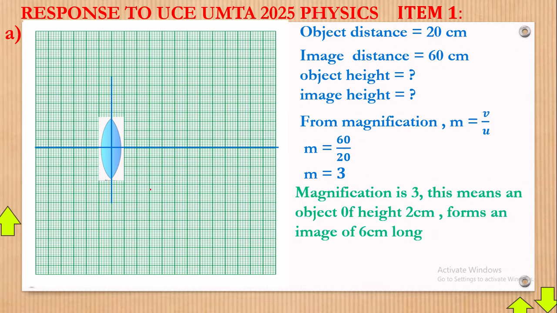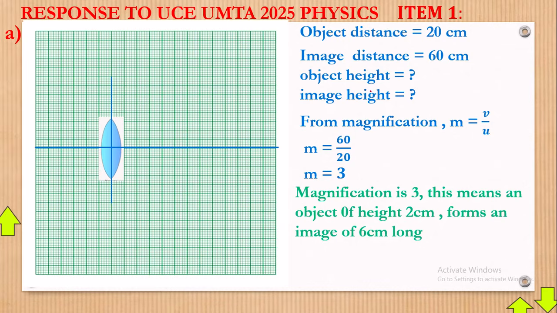Now, having done that, I'll give you a rough sketch. Our object is going to be of height 2 centimeters. But at which position is the object? Now look, the object is at 20 centimeters and the image at 60 centimeters. But we can't have the 20 centimeters here. Here we have these are 2 centimeters, these are 4, 6, 8, 10, 12, 14, 16, 18. Now we don't have 20 here. So once we don't have the 20 there, what does it mean?